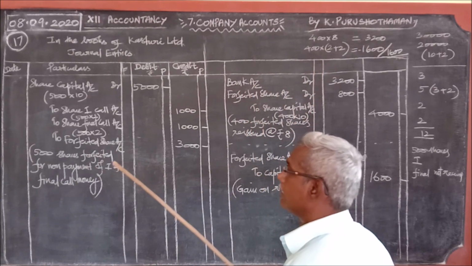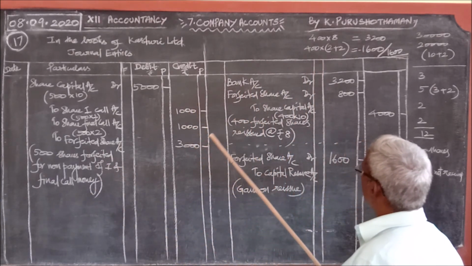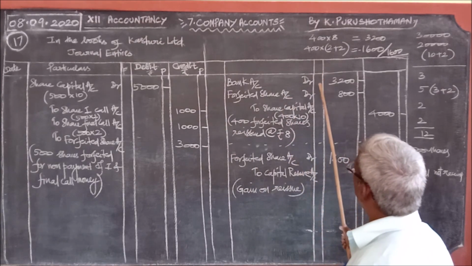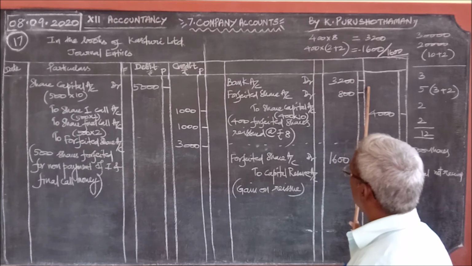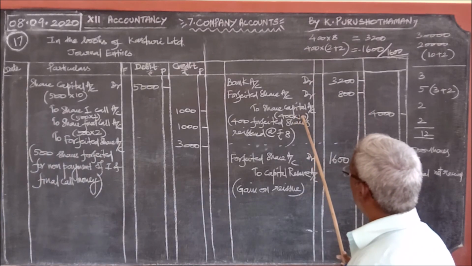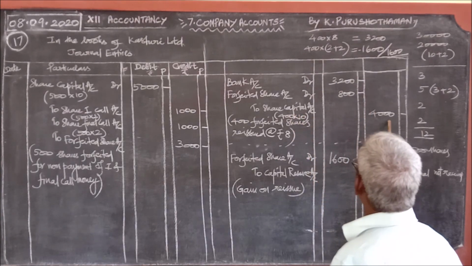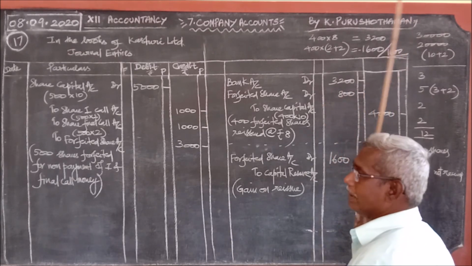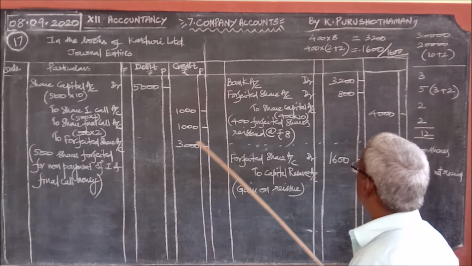So 400 shares only were reissued at the rate of 8. Therefore, 400 into 8, 3,200. But the total value of 400 shares, 400 into 10, 4,000. Therefore, the balancing figure is 800 that we have written. Good.